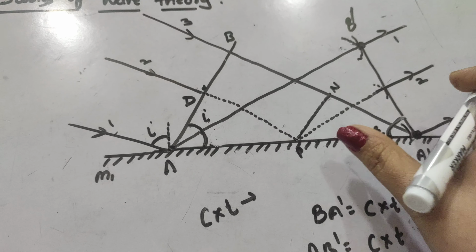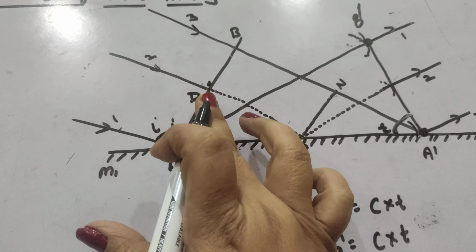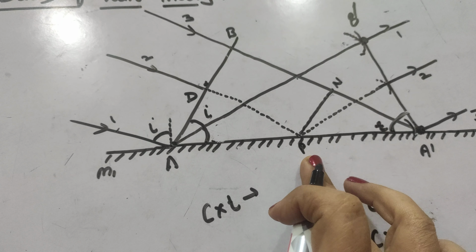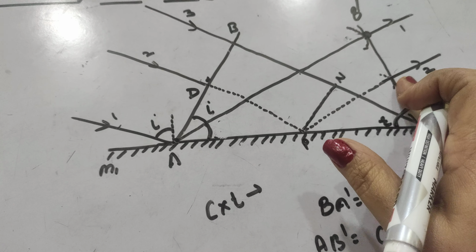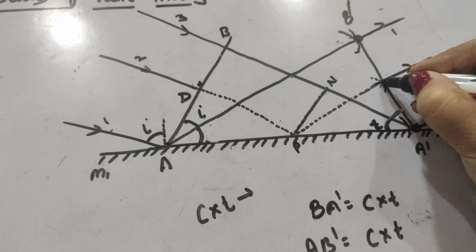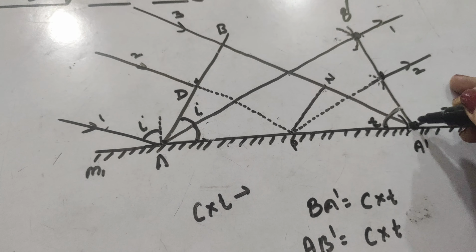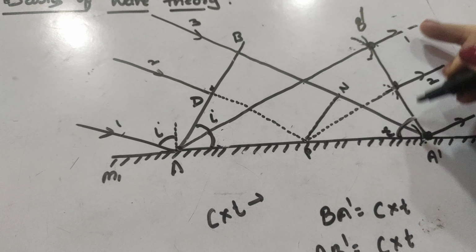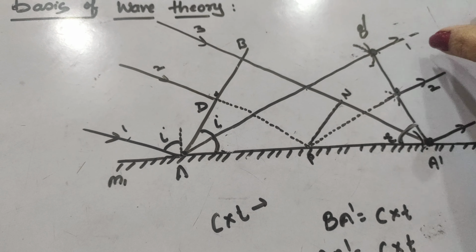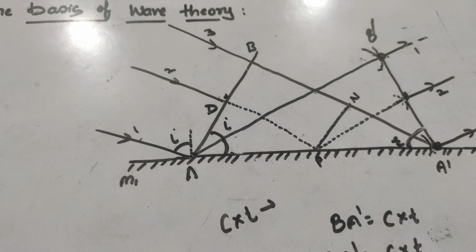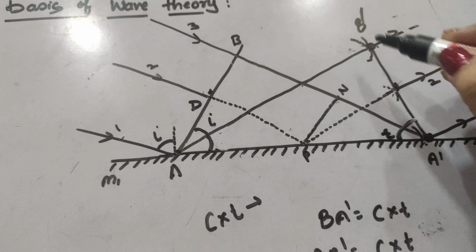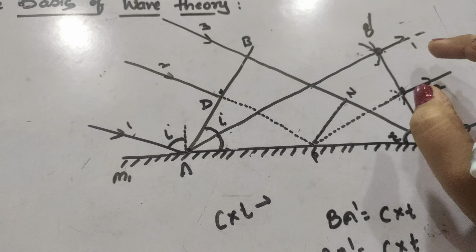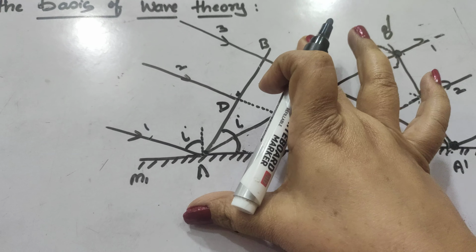Similarly, the light wavefront particle at point D will also have traveled the same distance in time t. The surface touching these secondary wavelets tangentially is known as the secondary wavefront according to Huygens principle. So this wavefront A dash B dash can be considered as the reflected wavefront of AB.